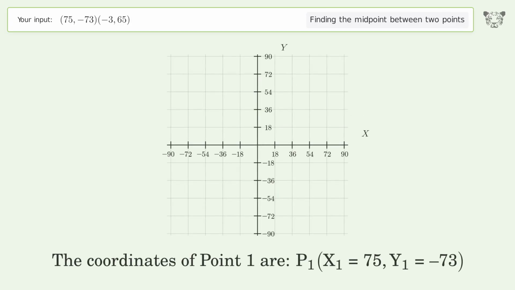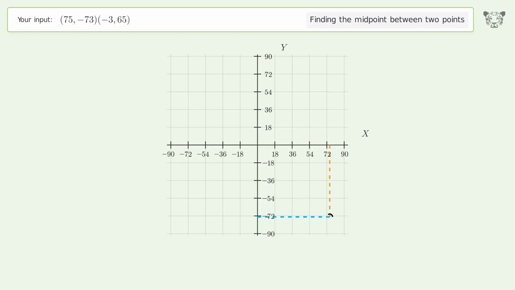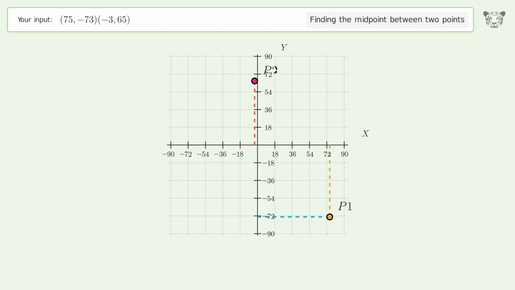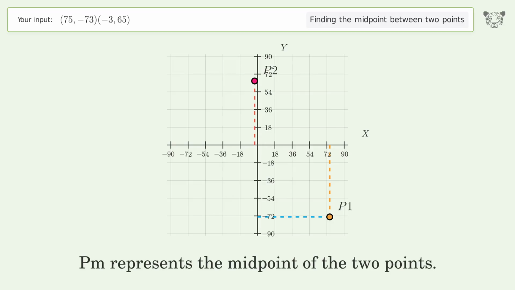The coordinates of point 1 are, x1 equals 75, y1 equals -73. The coordinates of point 2 are, x2 equals -3, y2 equals 65. PM represents the midpoint of the 2 points.